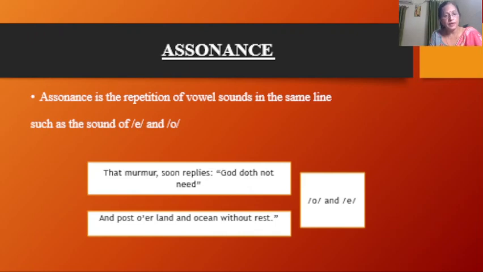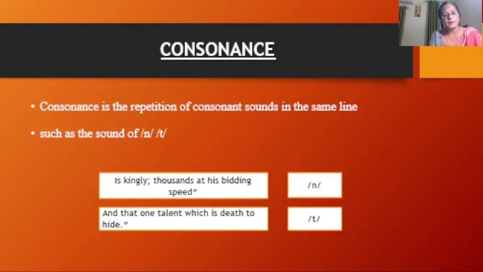And in another line, sound O is repeated in post, over, and ocean, and sound E in replies, over, ocean, rest. Right? So this is the example of assonance. Assonance is used in the poem to create music and to create internal rhyme.